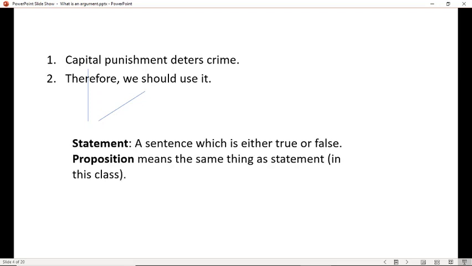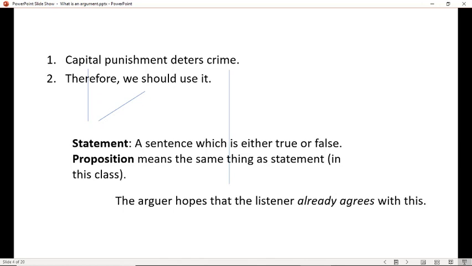A proposition, by the way, means exactly the same thing as a statement in this class. In some levels of philosophy, they make a slight distinction between the two, but we're not going to make that distinction. So sometimes the book will use the term proposition, and sometimes I'll tend to use the term statement more often, but they're interchangeable.